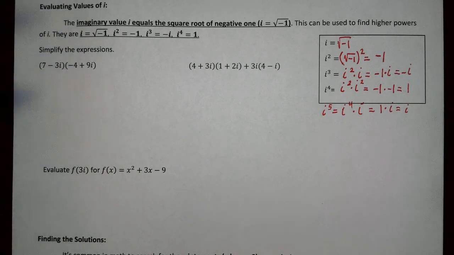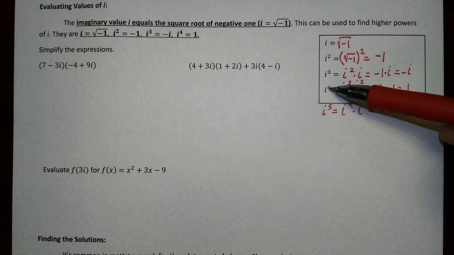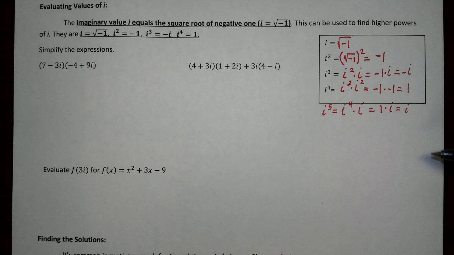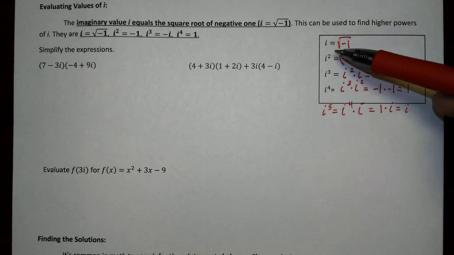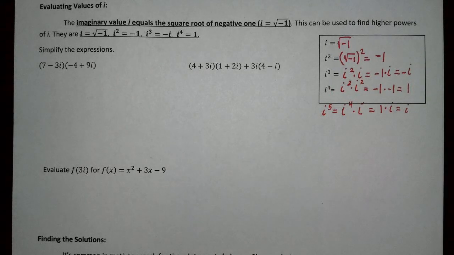Just take a second, fathom this. Just let this soak in. What does this mean? It goes in a circle. i to the 5th power goes back to just what i equaled.